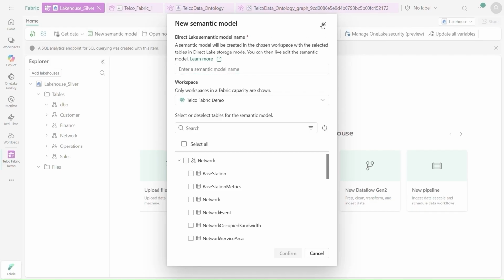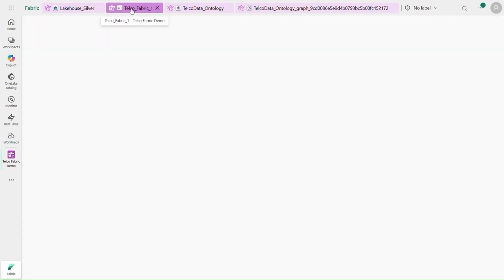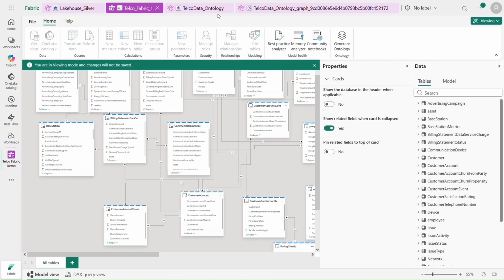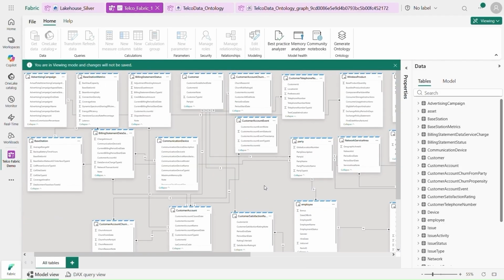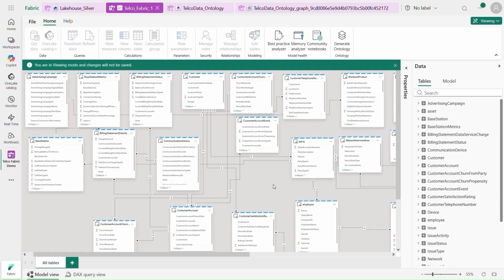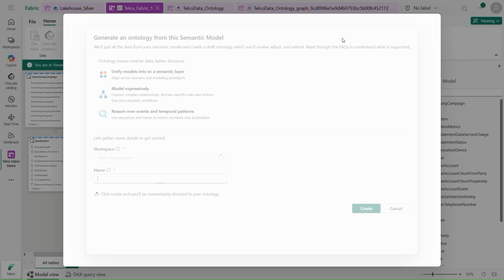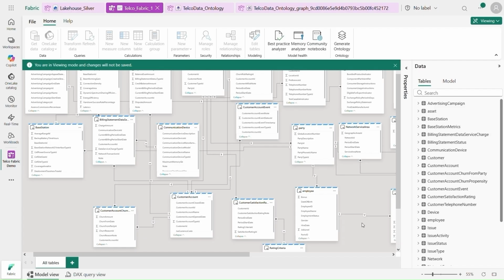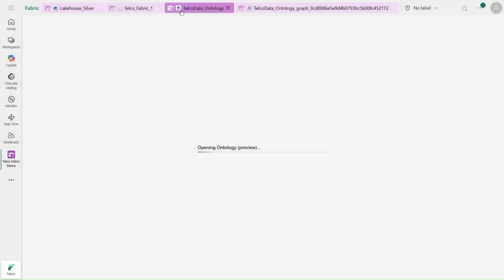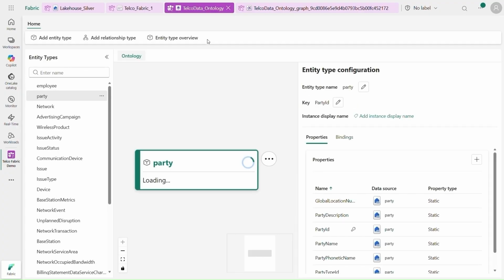She defines clean relationships between customers, products, networks, operations, and finance, so business users and AI agents work against one consistent telco data model. From this semantic model, Eva generates an ontology. The ontology turns tables and relationships into a business-friendly graph of entities and links, ready to power copilots, graph queries, and real-time intelligence for Zava Telecom.